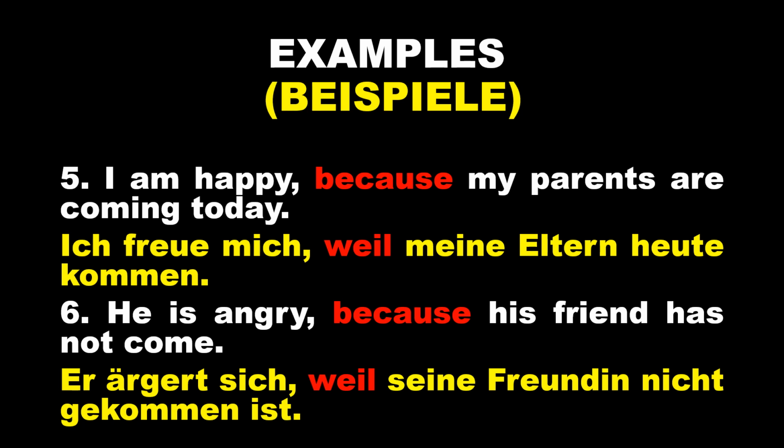Again, you can see the structure of the sentence. The verb is at the end of the sentence in the German translation, and after the comma, the connector weil is there. In English also, after the comma, you are using because. So that is how we frame sentences using the connector weil. I hope you have understood the usage of the word weil in the German language.